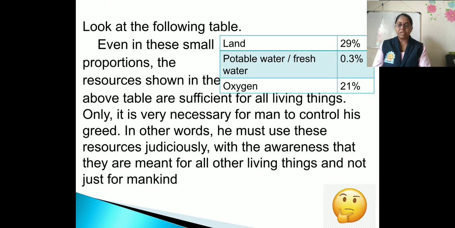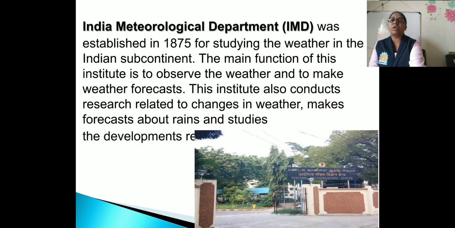Only it is very necessary for man to control his greed. In other words, he must use these resources judiciously. That means he must use these resources sparingly, only as necessary, with the awareness that they are meant for all other living things and not just for mankind. So this is all about the natural resource of land given here.